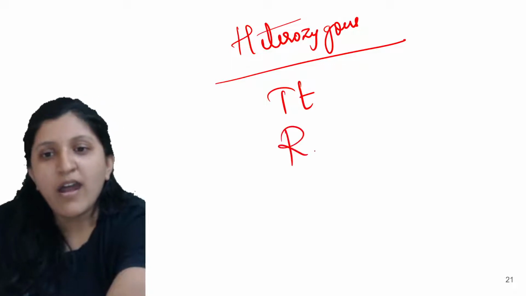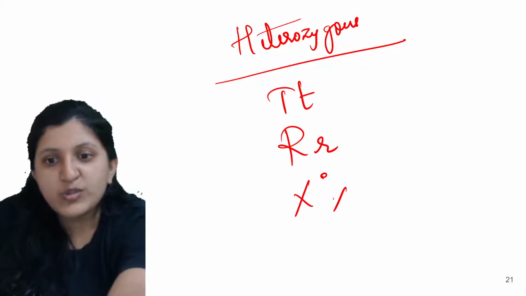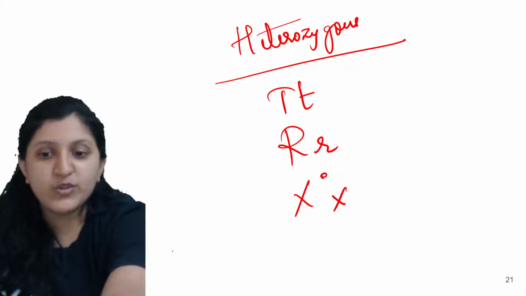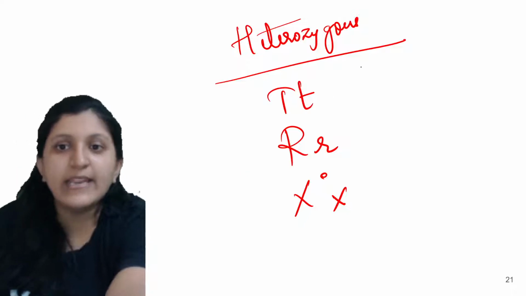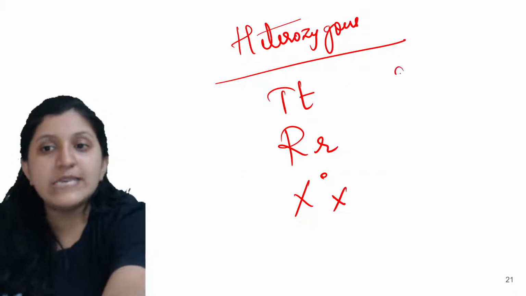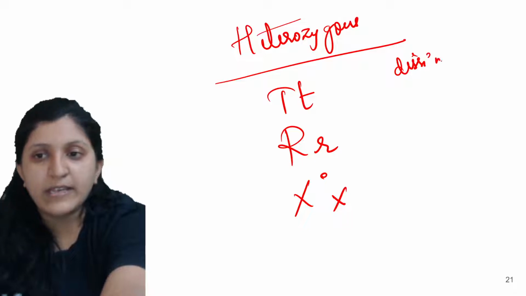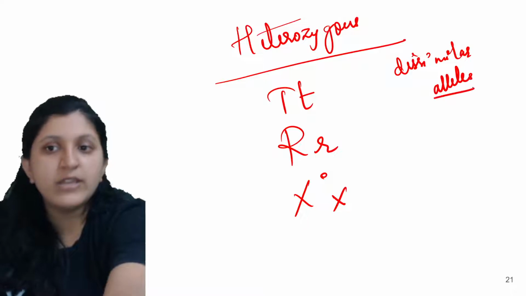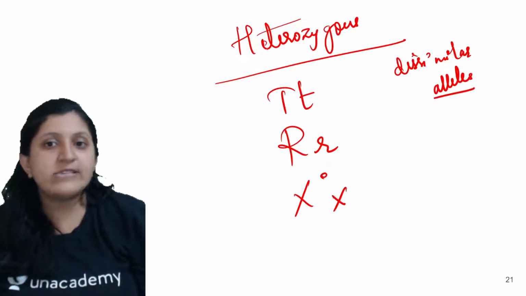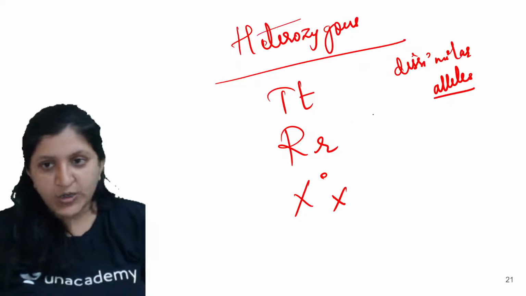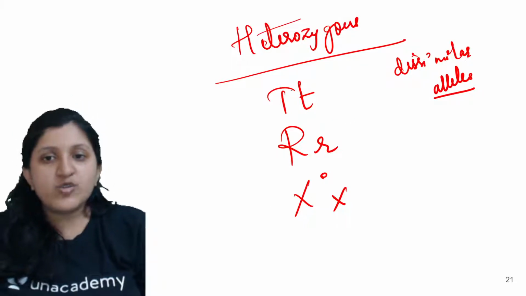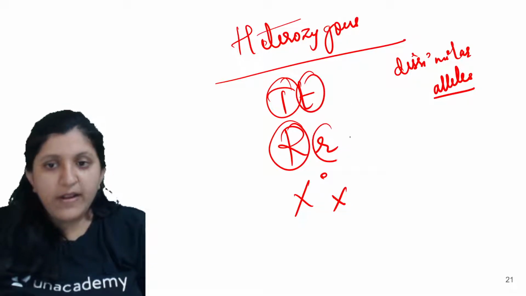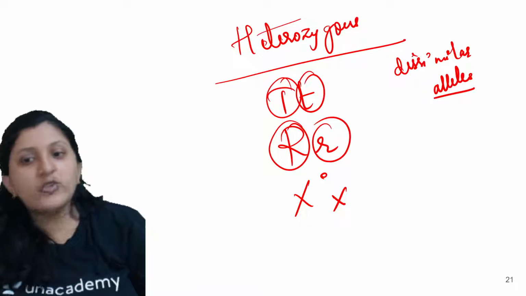Okay, or Rr is found, or this also is a heterozygous condition, because the alleles are different there. In that case, you can find dissimilar alleles, and that is the reason we call this a heterozygous condition. Why is it heterozygous? Because one is dominant and the other one is recessive, so they are not similar. That is heterozygous.